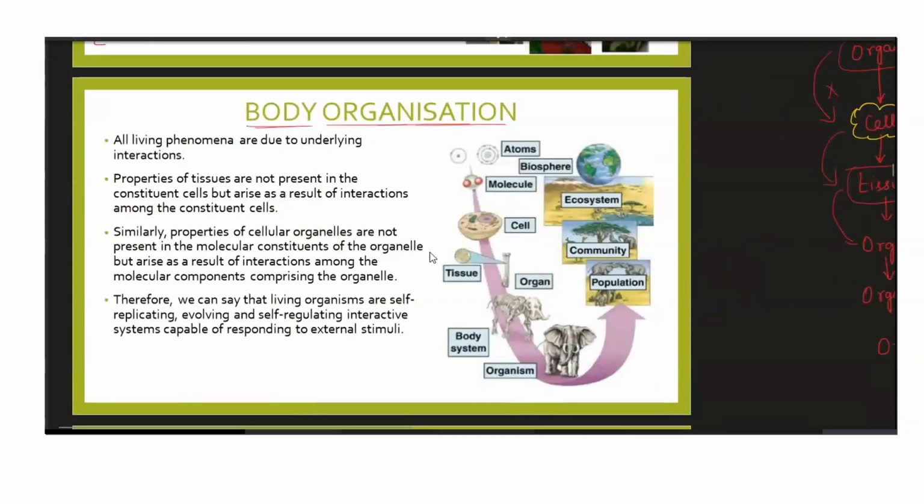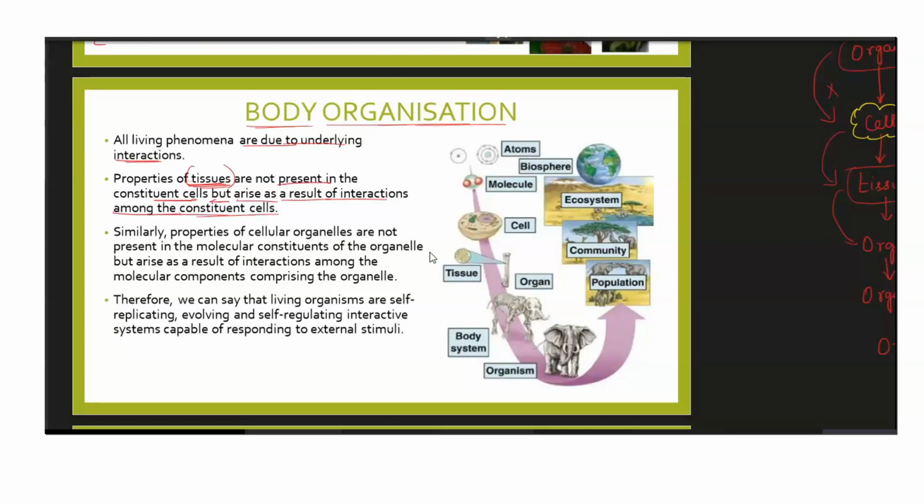All living phenomena are due to underlying interactions. As we all know, there has to be a continuous interaction between the living systems. Whatever is present inside a living system needs to continuously interact with each other. Properties of tissues are not present in the constituent cells. As we have discussed just now, the property of a tissue is not present in the constituent cell, but arises as a result of interactions among the constituent cells. So different cells, when they interact with each other, perform the function of a tissue. But individually, we cannot say that tissue and cells are the same thing.